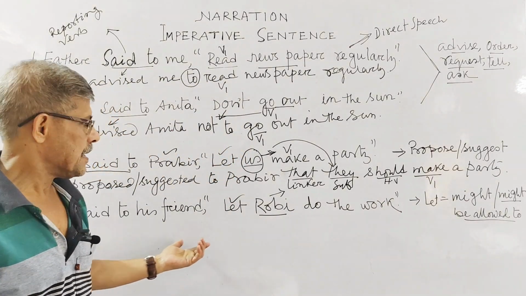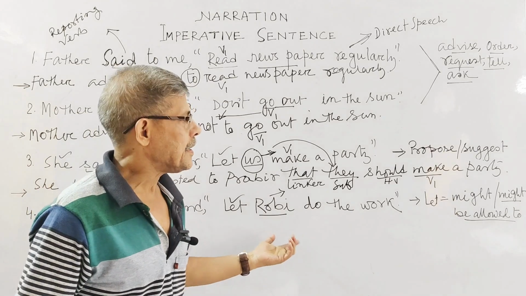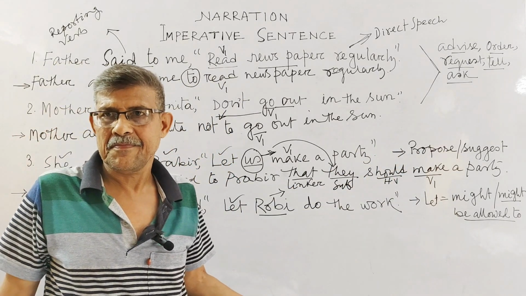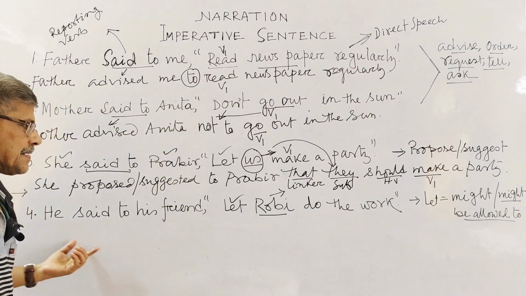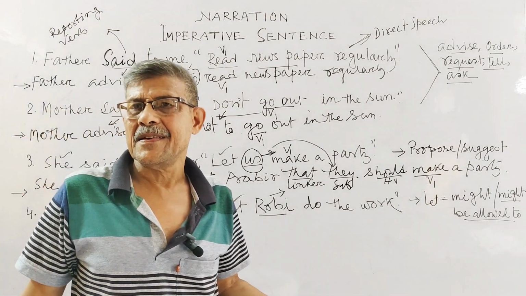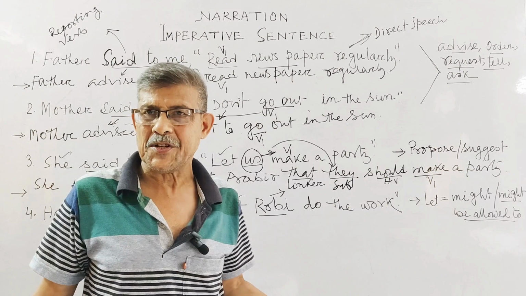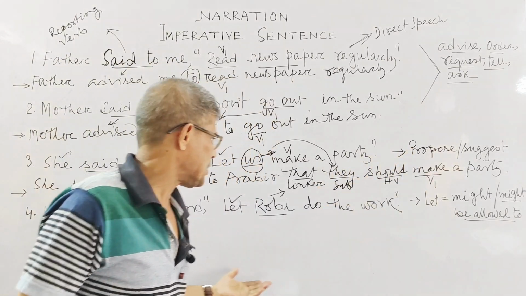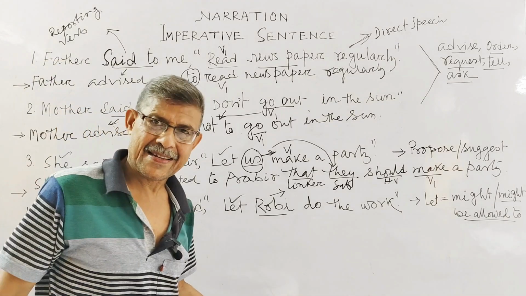Now you see, "He said to his friend, let Robbie do the work", isn't it? This sentence is not expressing any proposal or suggestion. This is a wish. The sentence expresses some like and a wish, isn't it? And nothing about proposal and suggestion we are getting from this sentence.